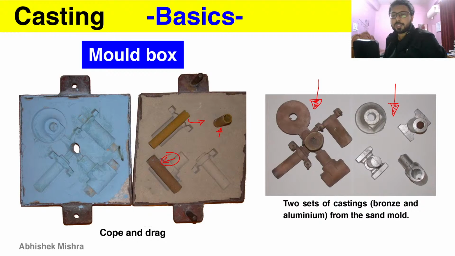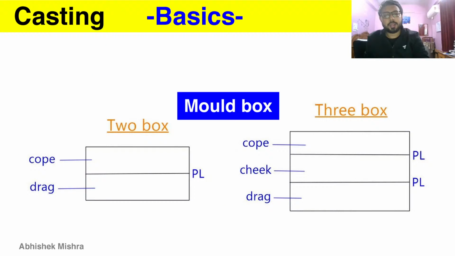Just for your understanding, look at how the holes are in the exact places where cores are placed. So again, we have cope and drag here, which are the top and bottom part respectively, and the line which is dividing them is the parting line. So this is about the mold box.